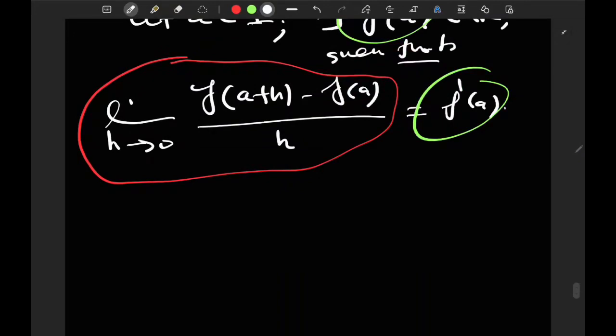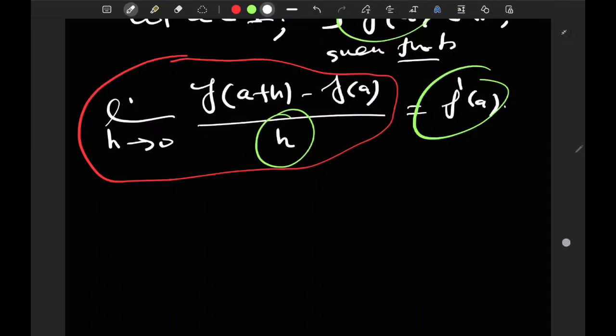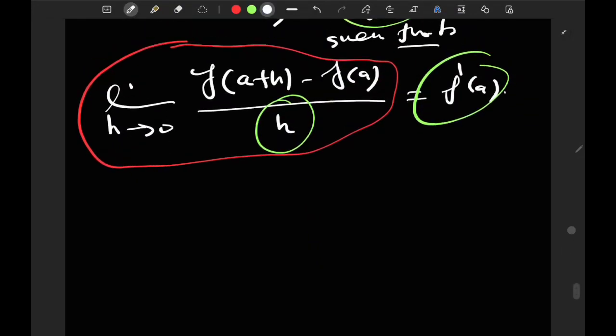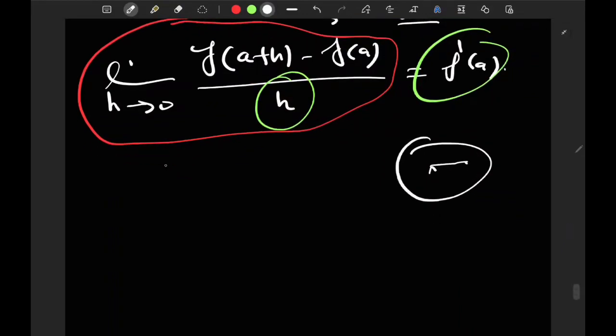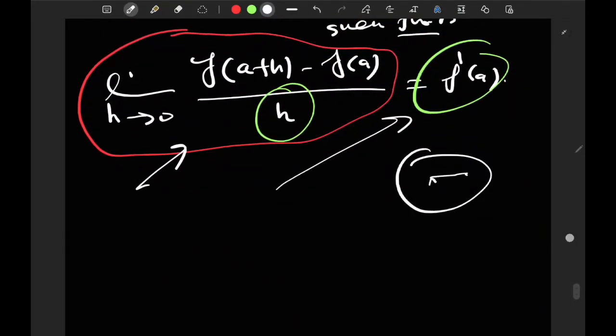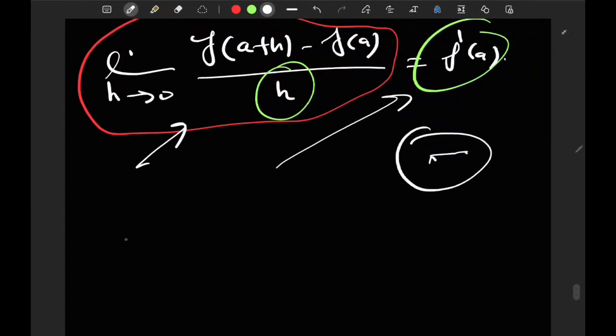Now, if I want to generalize this to other situations, let's say h is a vector. If h is a vector, can I actually divide by a vector? Yes, if you are in an algebra and you're talking about an invertible element of this algebra, this can happen. But this is too specific. I would want to talk about a general vector h, just moving around inside the normed vector space that I have, and I would want to make sense of this entire expression that is equal to some number which exists. So unfortunately, I cannot divide by h anymore because h is a vector. I would need to find a way around this.